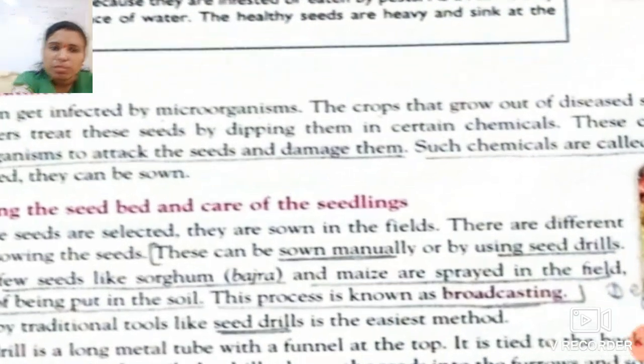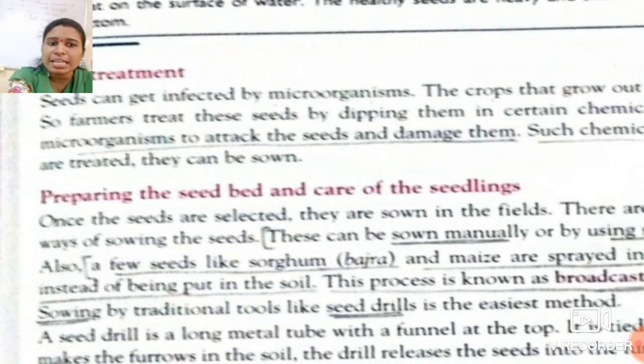So why do we make the seed bed and why do we care for the seedlings? See students, first see over here. Once the seeds are selected, they are sown in the field.